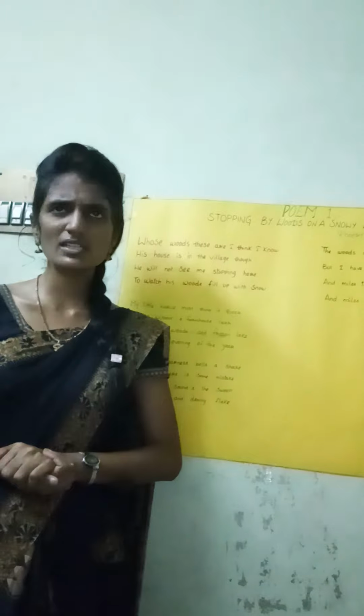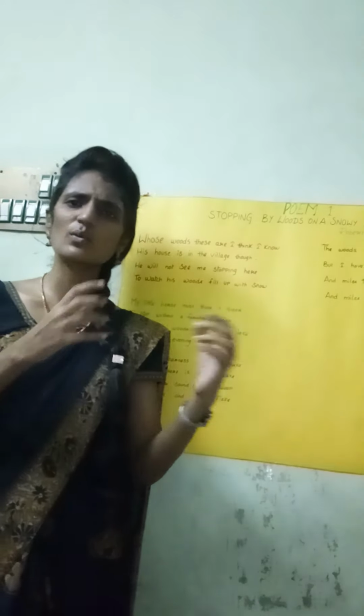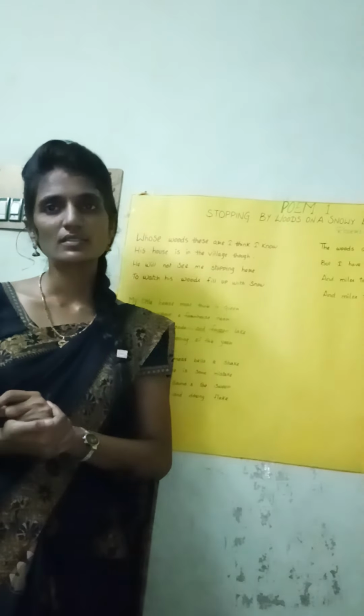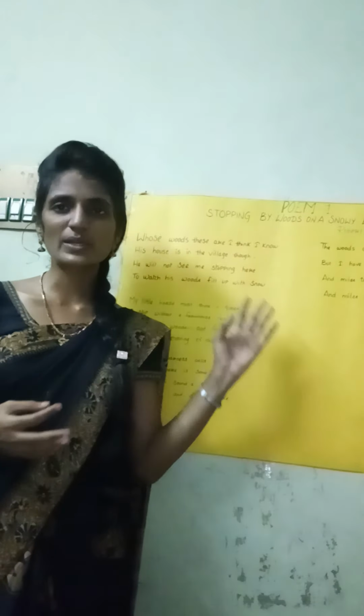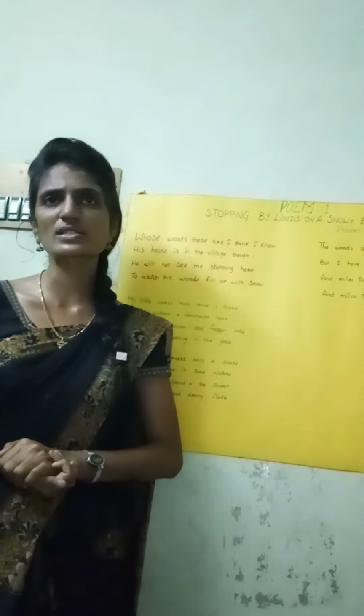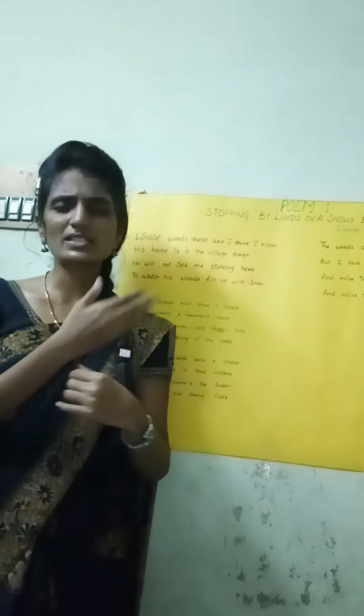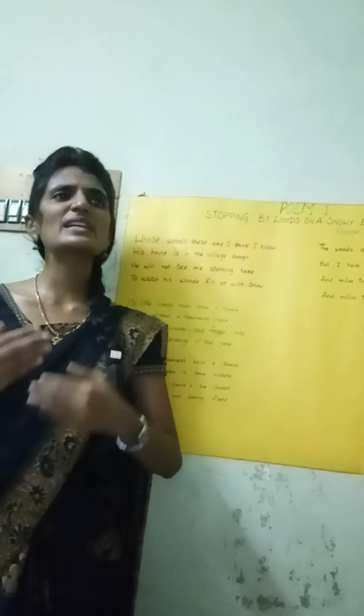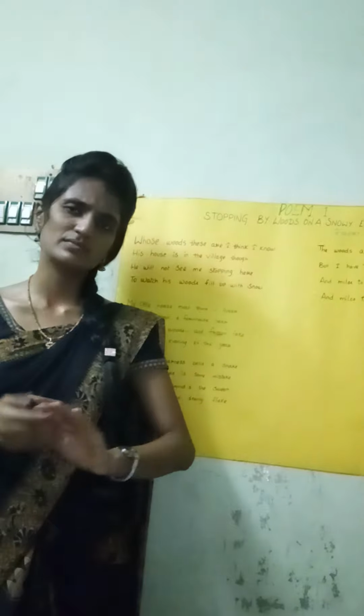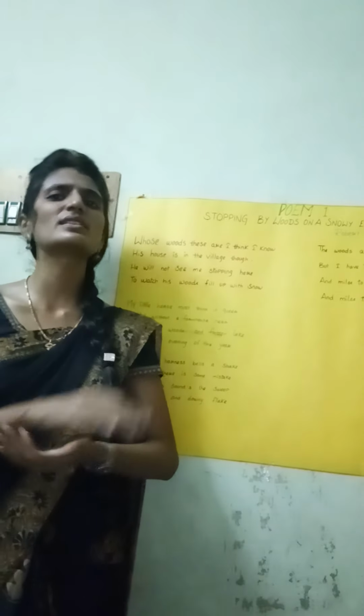And he has some questions. Why should he be concerned? The poet is raising the question: why should the speaker be seen by the owner of the woods or anybody else?